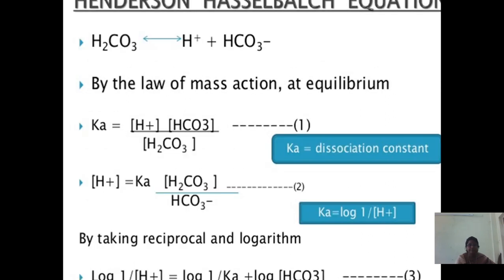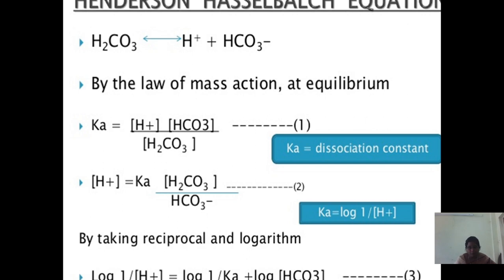Henderson-Hasselbalch equation. Carbonic acid gives rise to hydrogen ion plus bicarbonate. By the law of mass action at equilibrium, Ka means dissociation constant, Ka is equal to hydrogen ion times bicarbonate by carbonic acid. Next, hydrogen ion is equal to dissociation constant times carbonic acid by bicarbonate.